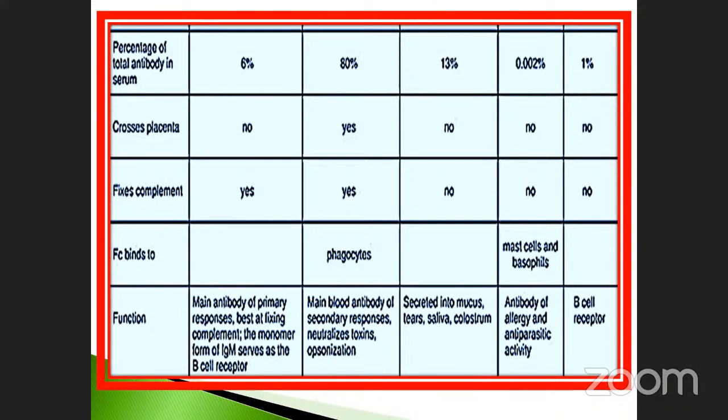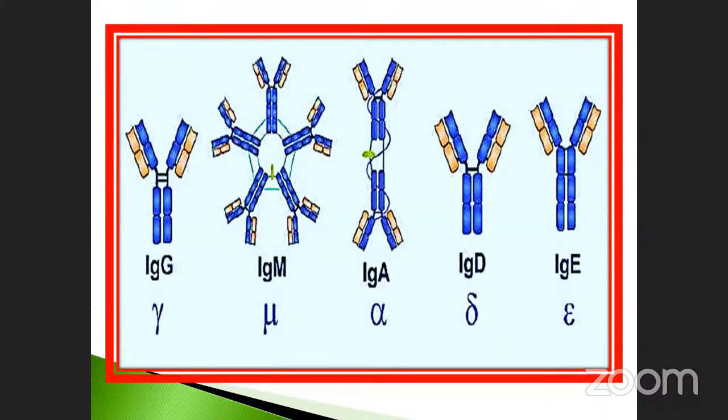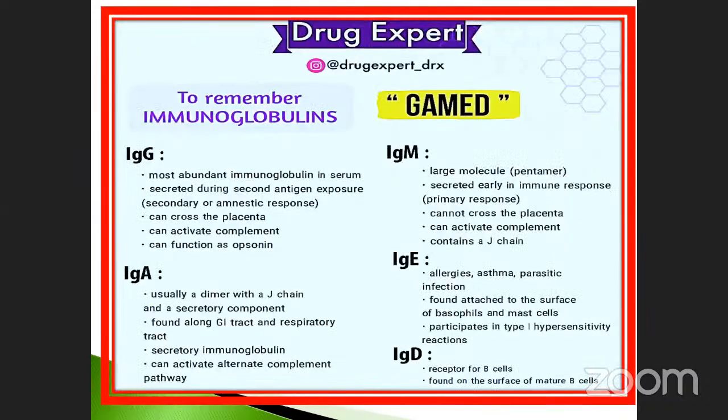scientists regarding their activity and function, how many percentage, structures, and also their name. Okay, and also the Roman letter. See that immunoglobulin G, gamma; immunoglobulin M, mu. M denotes mu, G denotes gamma, A denotes alpha, D denotes delta, E denotes epsilon. Structure will be the same, but these two are different. Already we discussed, this is called secretory. This one is called pentameric nature.